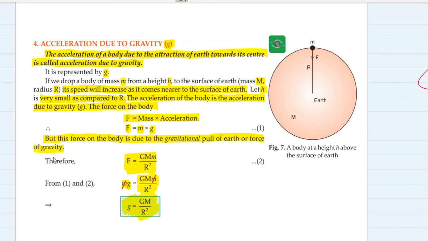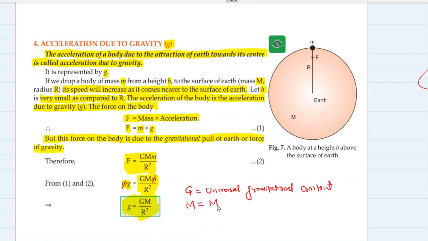What is G? G is universal gravitational constant, whose value we know.